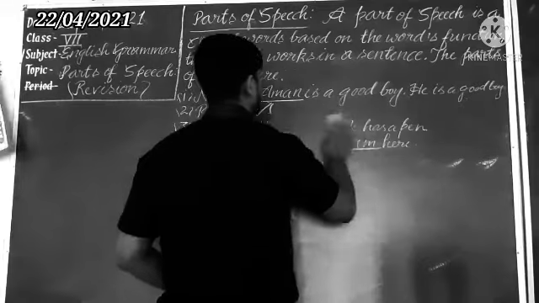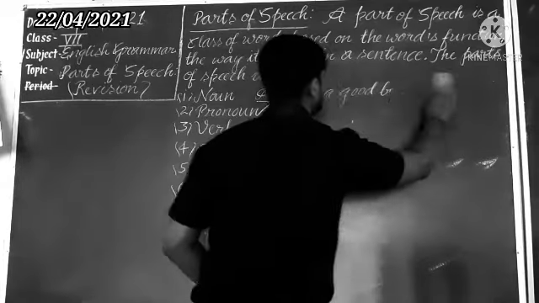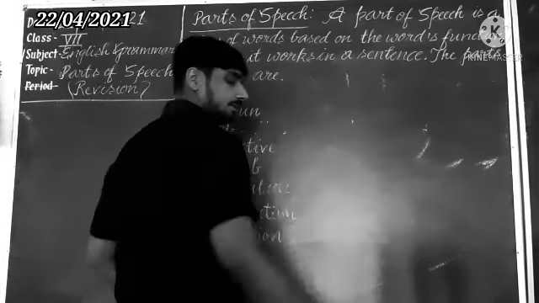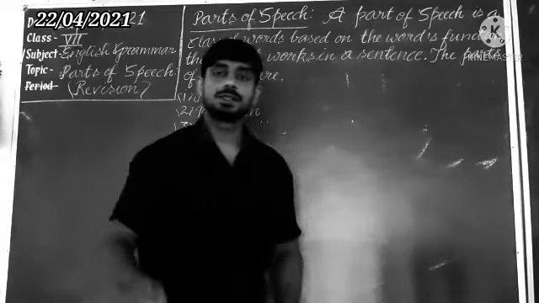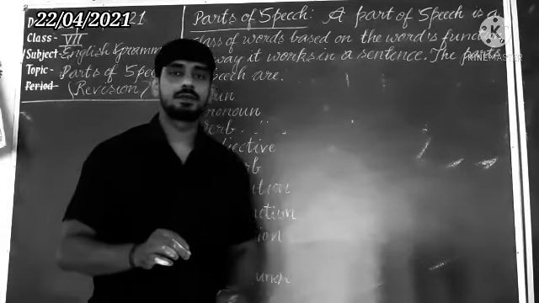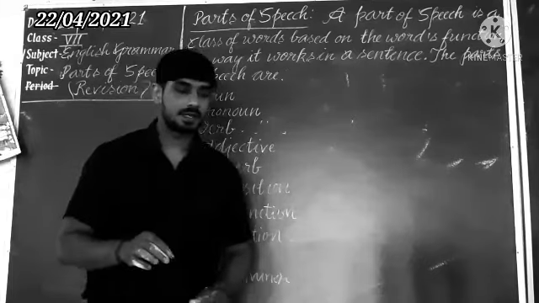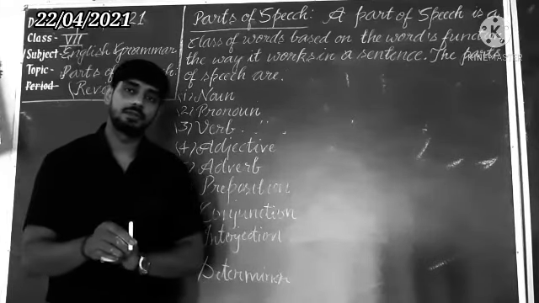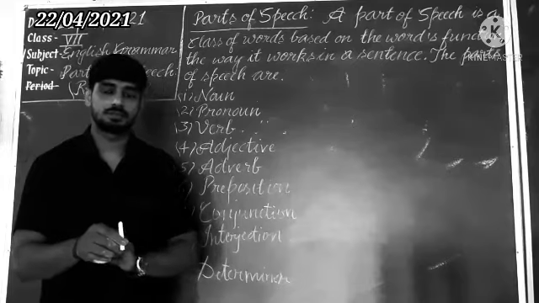Dear student, you know that an adjective is a word that is used to describe a noun. Understand? So here, it is used to describe a noun or pronoun.